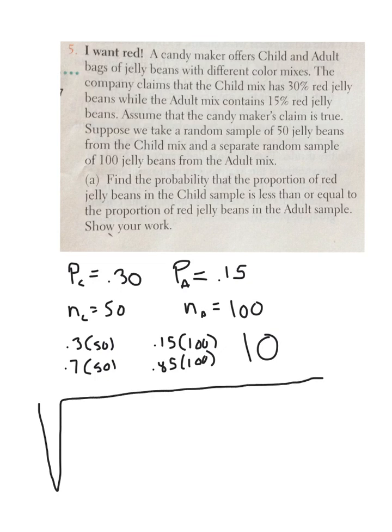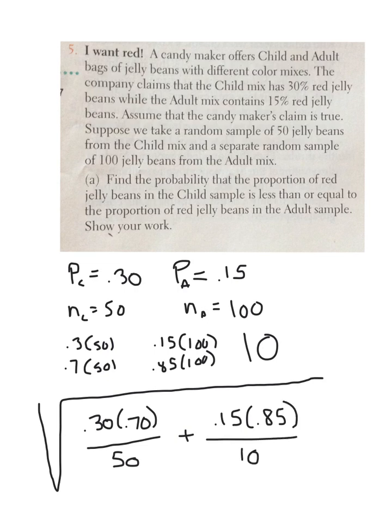So what we're going to do, you might even be able to guess, is 0.3 times 0.7, divided by 50. Then we add that to 0.15 times 0.85, divided by 100. So that's the new way that we get the standard deviation in this situation. And that standard deviation turns out to be 0.074. So this is our standard deviation.